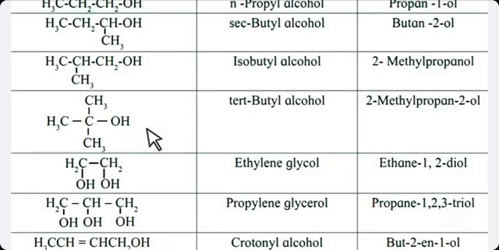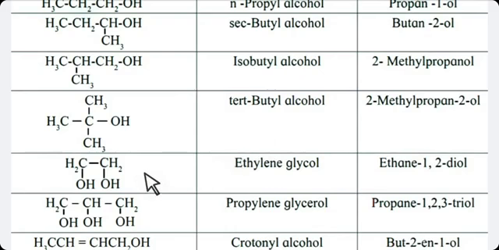Tertiary means the OH group is attached with a carbon atom which is attached with another 3 carbon atoms. As per the rule, we have to use tertiary here because the carbon is a tertiary carbon. Now a total of 4 carbons are there, that's why we use butyl. So it is tertiary butyl alcohol.